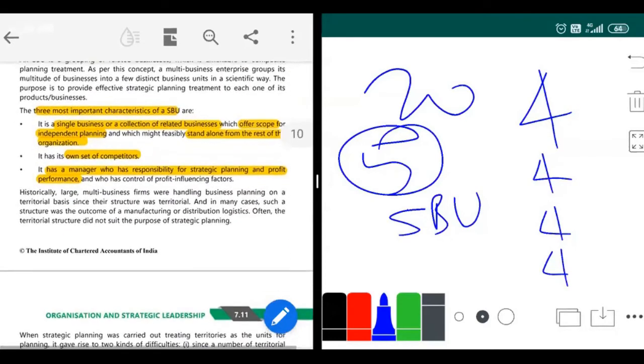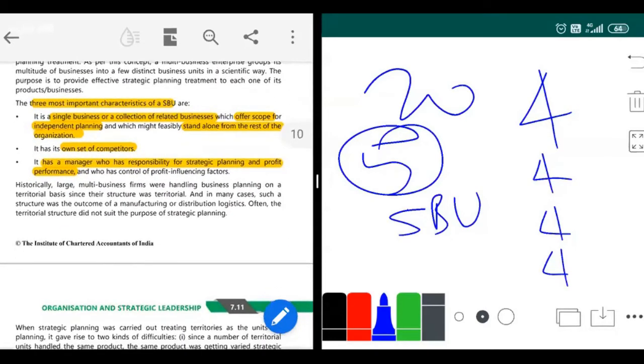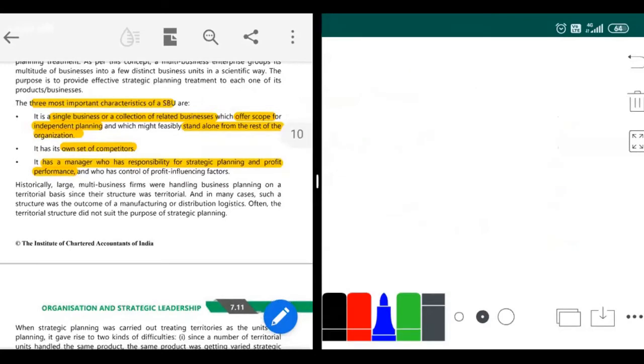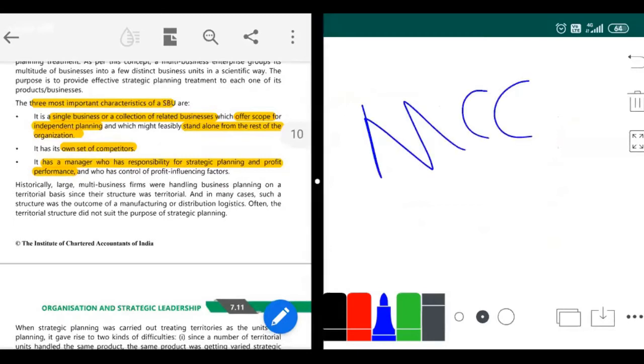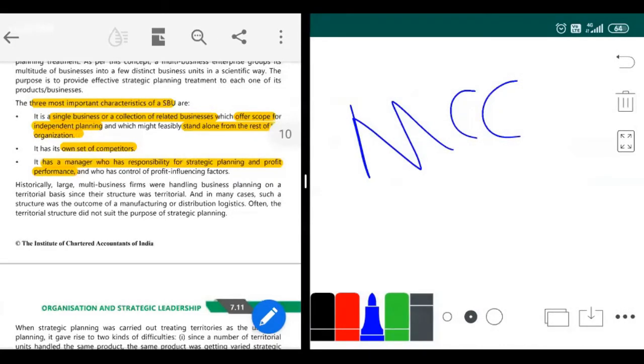Okay. So the most important characteristics of an SBU: there are 3 important characteristics of SBUs. That is MCC. We'll move from bottom to up. The first M stands for manager.